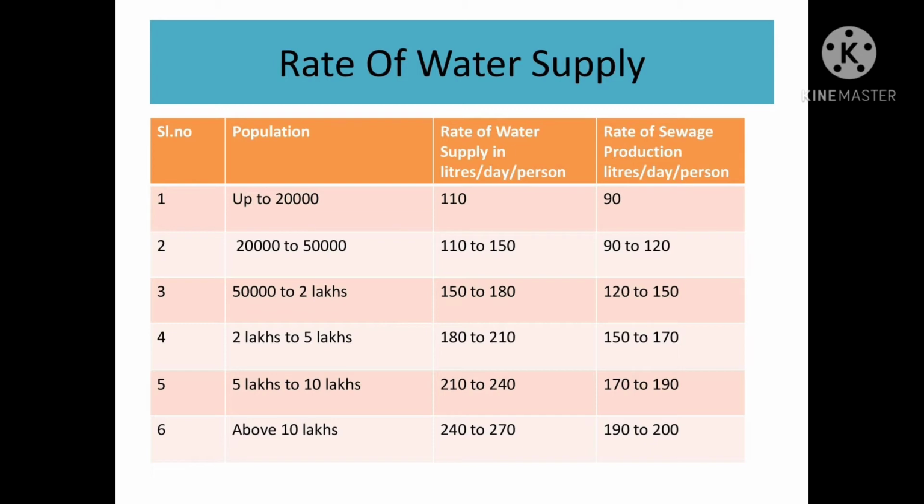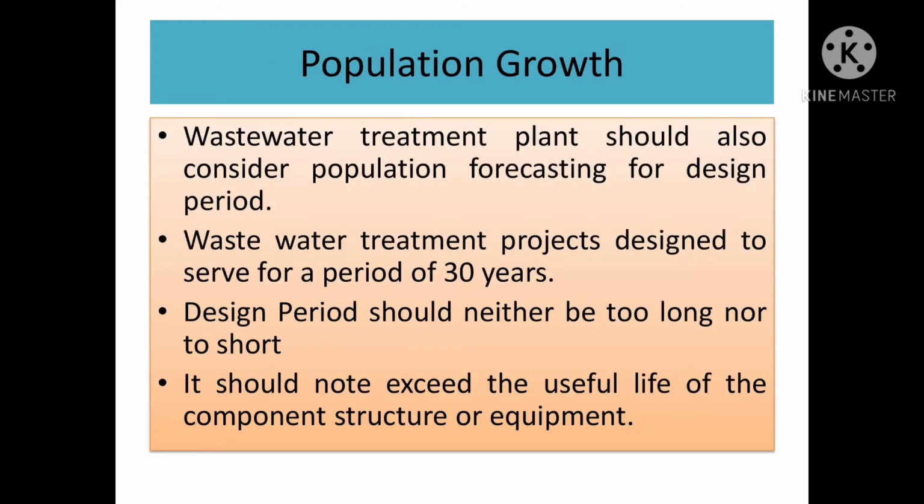Population 50,000 to 2 lakhs, water supply 150 to 180, sewage production 120 to 150. 2 lakhs to 5 lakhs, water supply 180 to 210, sewage production 150 to 170. Then 5 lakhs to 10 lakhs, water supply 210 to 240, sewage production 170 to 190. Above 10 lakhs, water supply 240 to 270, sewage production 190 to 200.